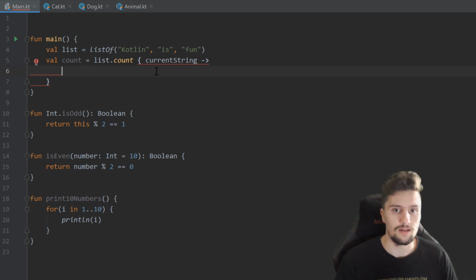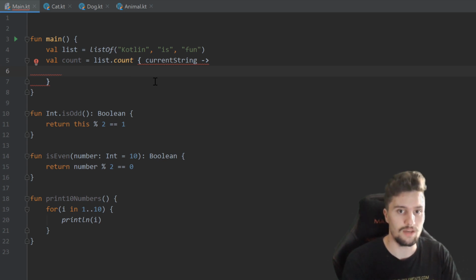And now we can reference that current string this function is currently going through, and it will go through all of our strings in our list. And we have to return a boolean if this function should return true or false for a specific string in this function. And if it returns true, it will count it. So for example, we can just count how many strings we have in this function that have the length 3, so that have 3 characters.